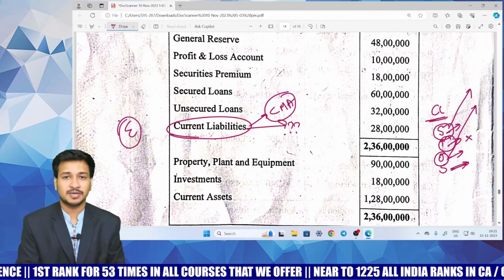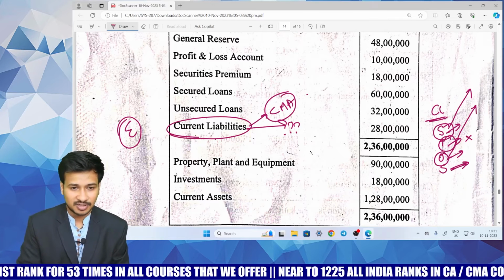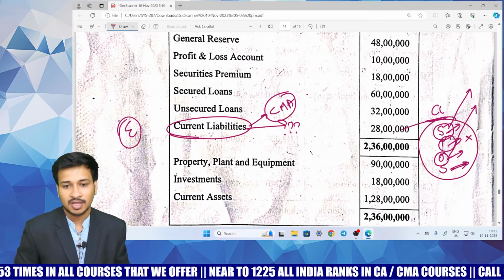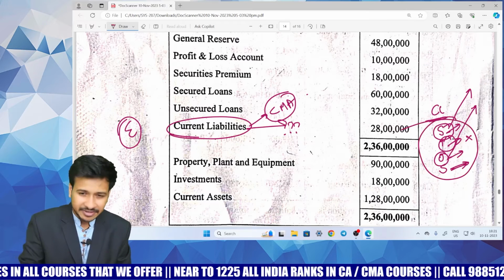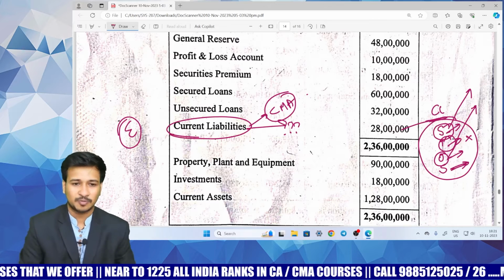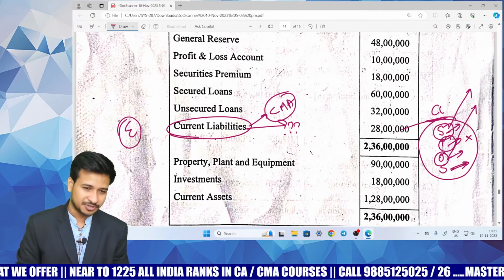Conclusion: in the CMA materials they have considered it, and generally we will be teaching in the class to consider it, because current liabilities is a mix of all these things. It is better to write an assumption, whether you have considered it or not. That could be a savior point, but the conclusion is: better to consider.